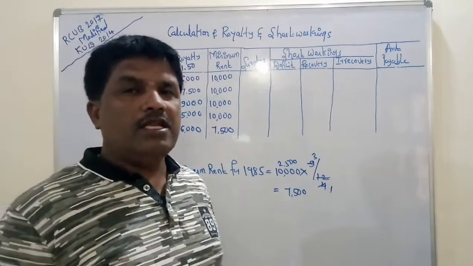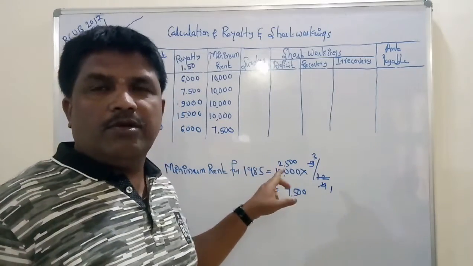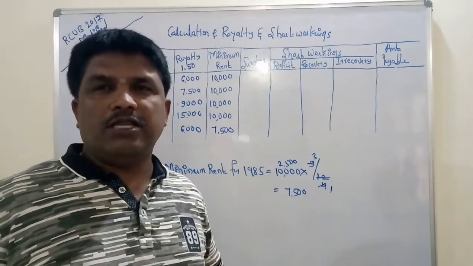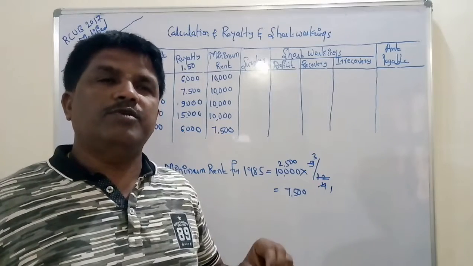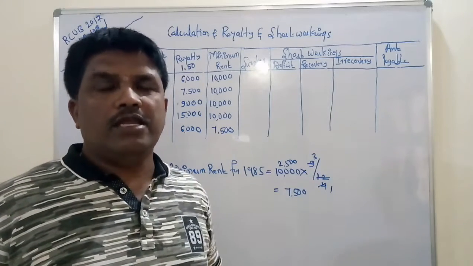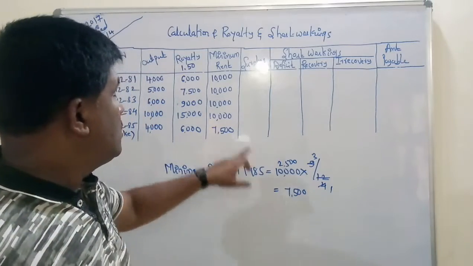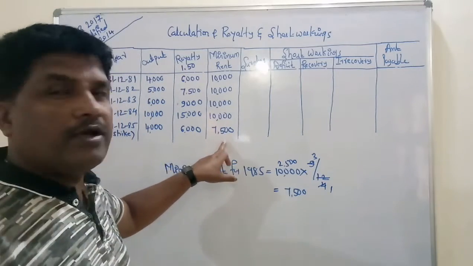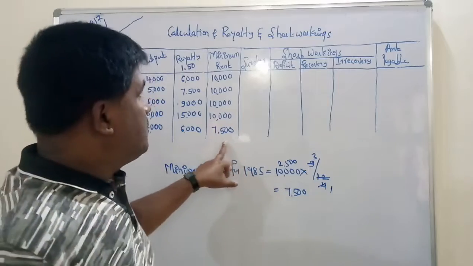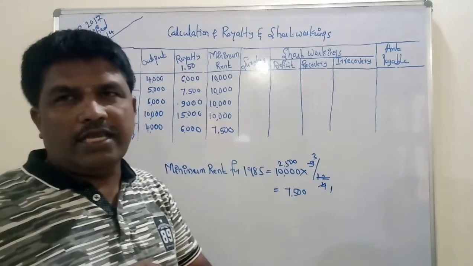So it is a very important point. You must remember, as there is a strike for 3 months, the minimum rent must be taken for the remaining months only. 9 months' rent must be taken here. So the minimum rent for the year 1985 is 7,500. Then we will start the working here.